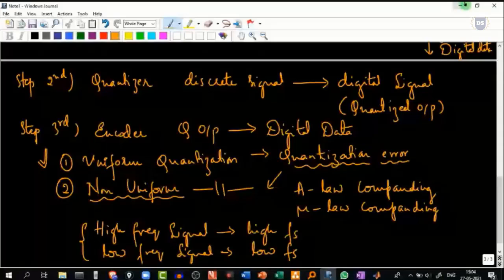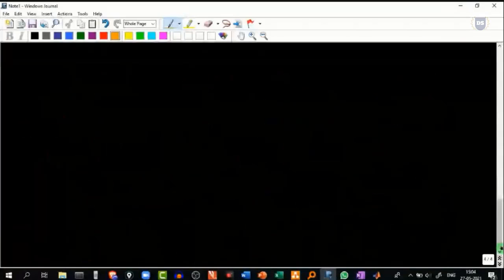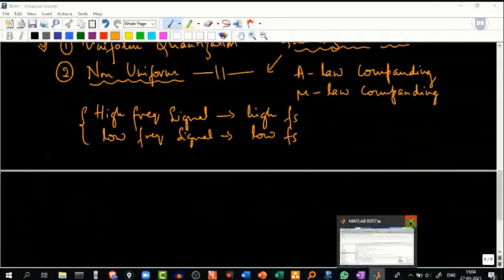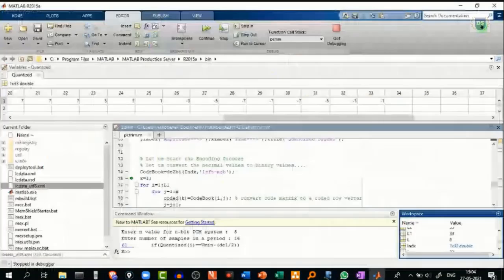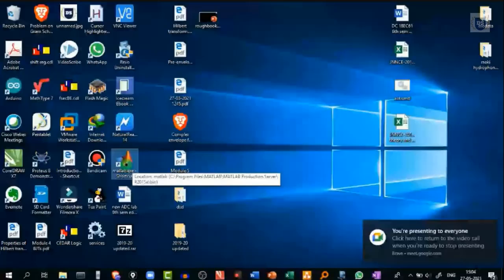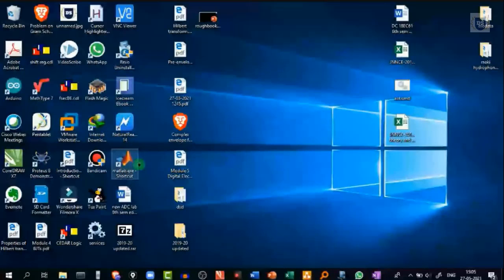Okay, well, so now let me open up my MATLAB. Let me first close these windows. So this is where I have my MATLAB. Just by double clicking on this MATLAB, I can make it run.